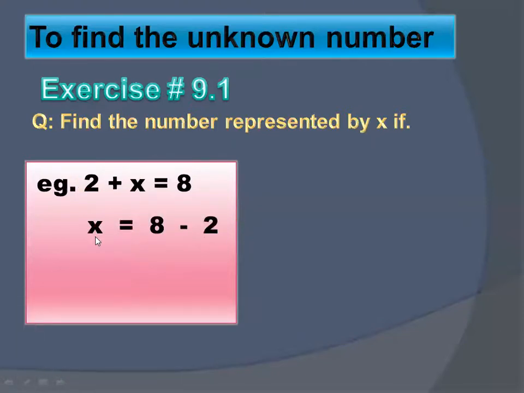So this is the answer. You will simply write x here equal to 8 plus 2, which was here, but when it goes there it will become minus 2. So 8 minus 2 will become 6. So the variable x is equal to 6. So 6 plus 2 will become 8. Is that clear?